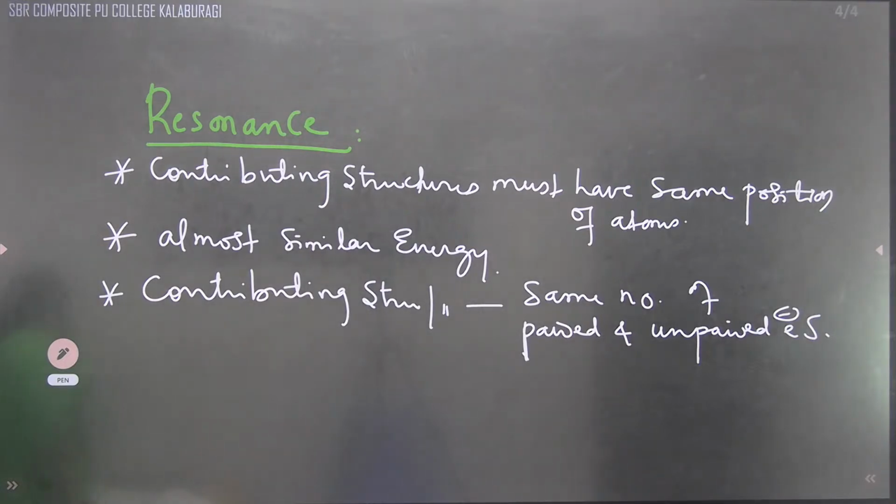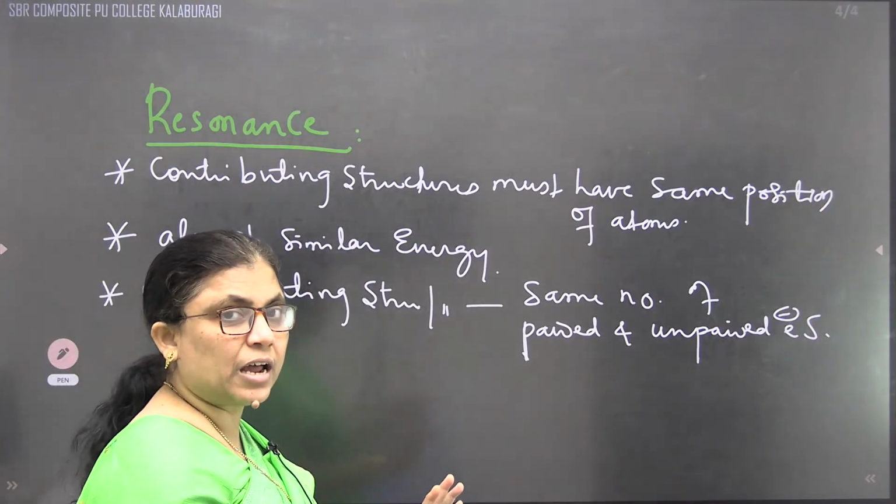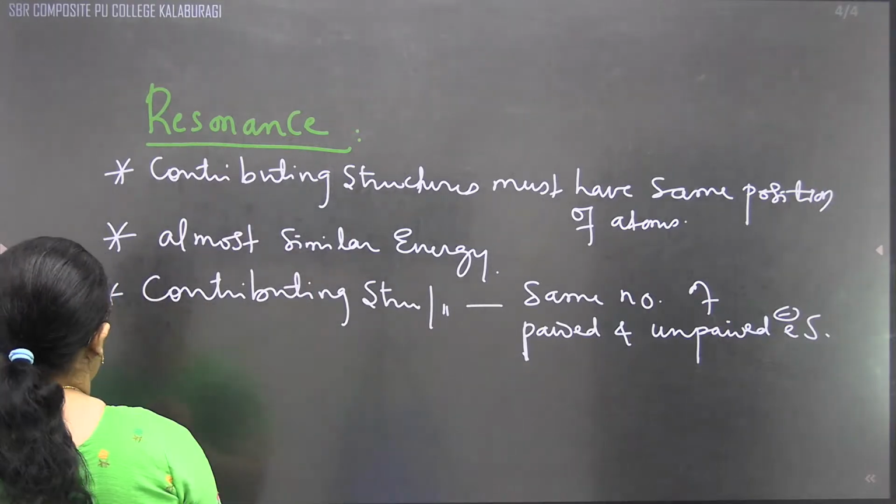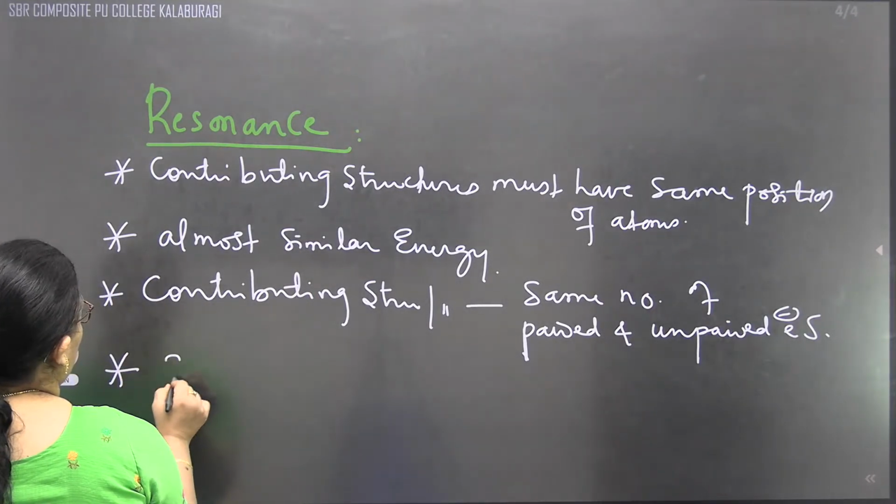And the last is the contributing structures should not have like charges close to each other.